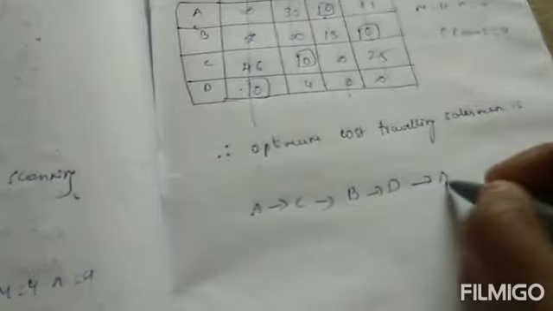So here we will observe one thing. A goes to C, C goes to B, this B goes to D, and this D goes to A. So finally, our starting point and ending point are the same.